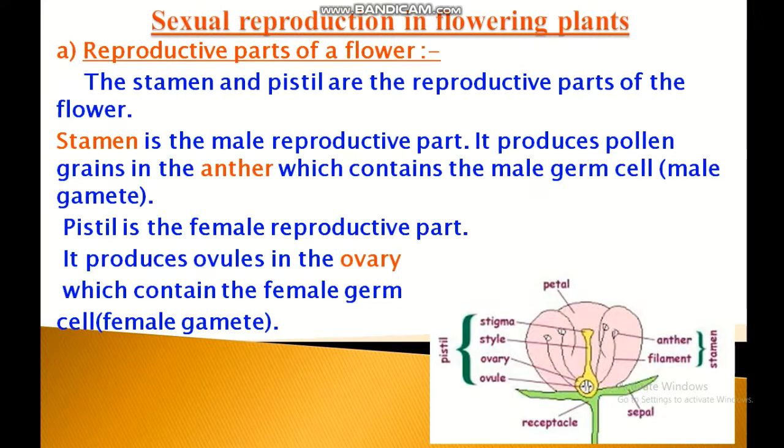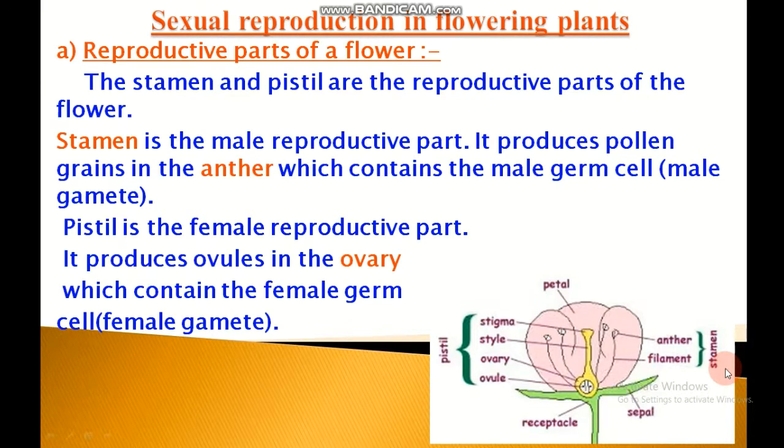Petals. The colorful parts of a flower are called petals. The petals lie inside the sepals. All the petals taken together are called corolla. Then stamen.